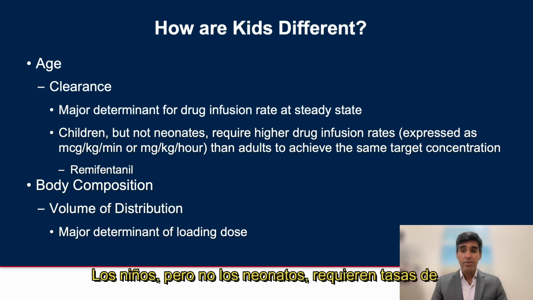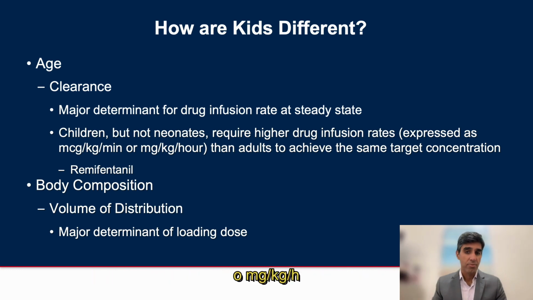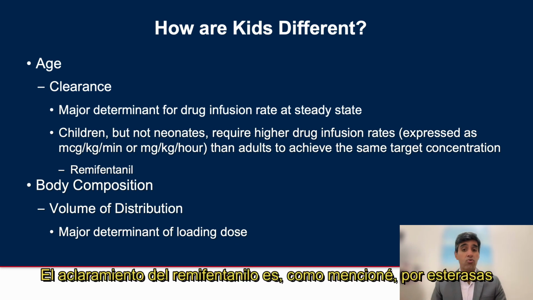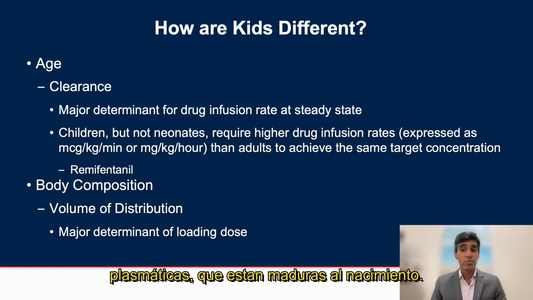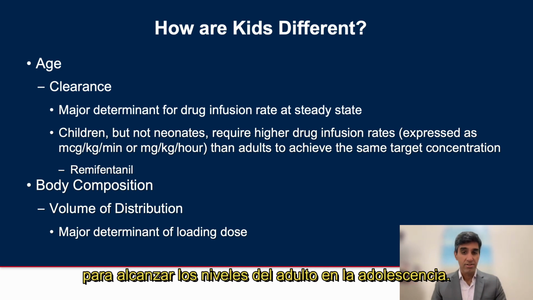Children, but not neonates, require a higher drug infusion rate, expressed as either mcg per kilo per minute or milligrams per kilo per hour, than adults to achieve the same target concentration because of that increased clearance. Remifentanil clearance is, again, by plasma esterases, which are mature at birth. The clearance of remifentanil is therefore higher in neonates and decreases with age to reach adult levels in adolescence.